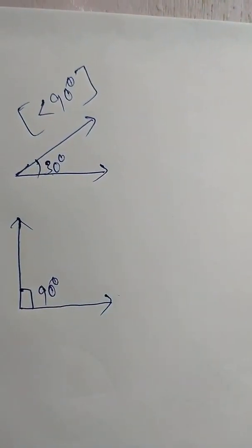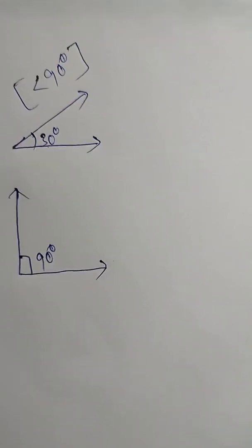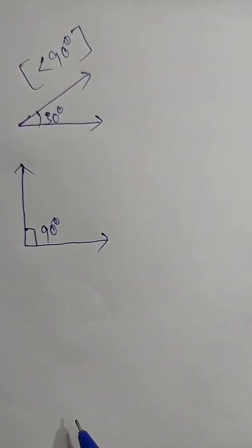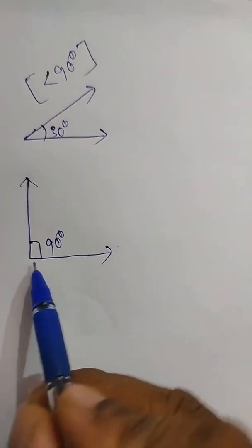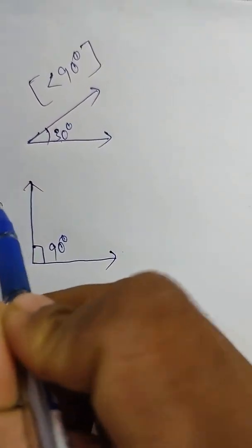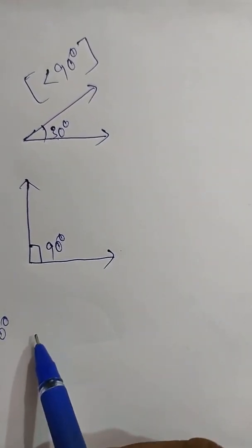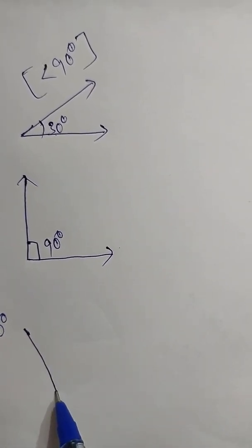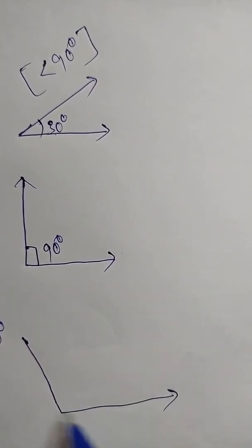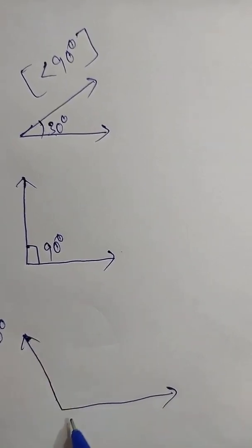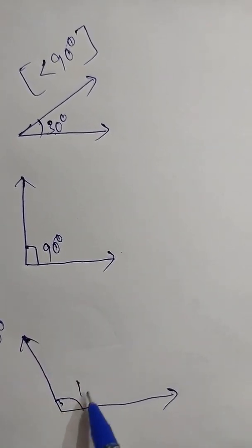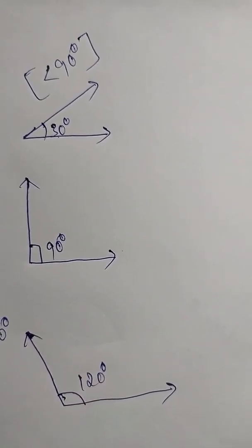You already know this one, so I am repeating once again. Less than 90 we call acute. Equal to 90 we call a right angle. Greater than 90 we call an obtuse angle. This is the obtuse angle, 120 degrees.